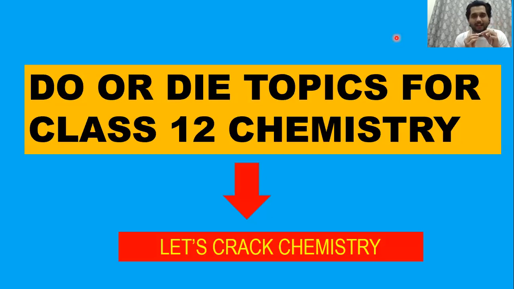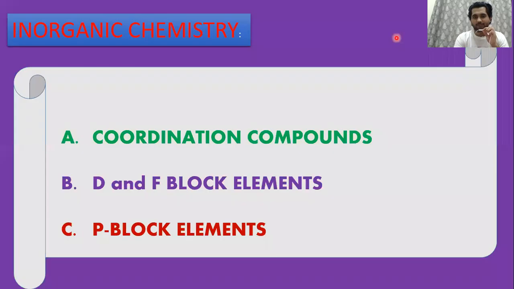And I don't think anyone might have discussed in detail like this, as today we are going to see do or die topics for class 12 chemistry, whether it's 24 JEE, whatever it is. These are super duper important topics. If you do them, 80% of the marks you can easily score. Let's proceed further. First one is inorganic chemistry.